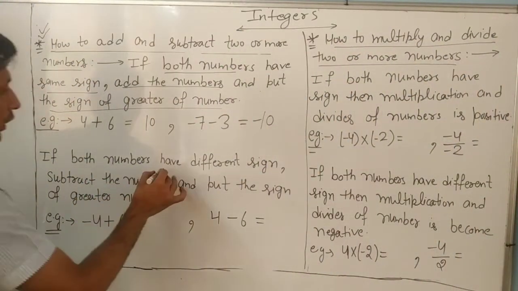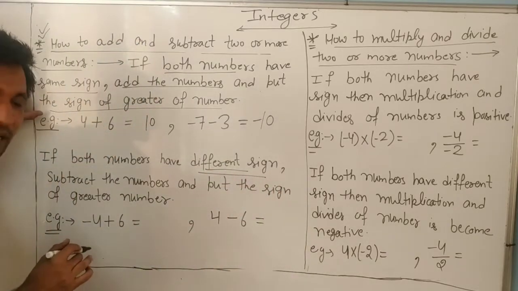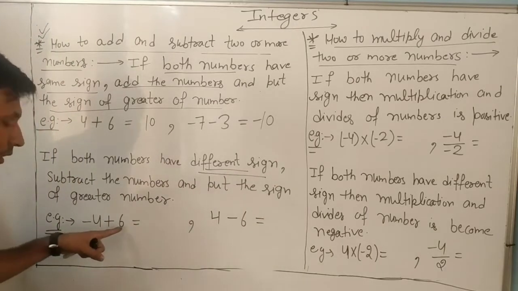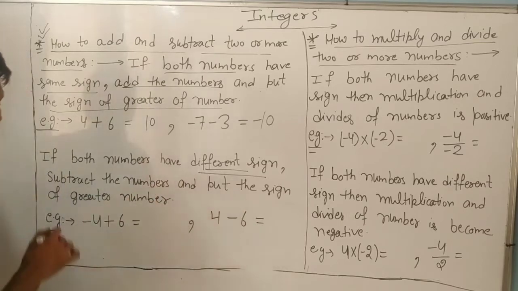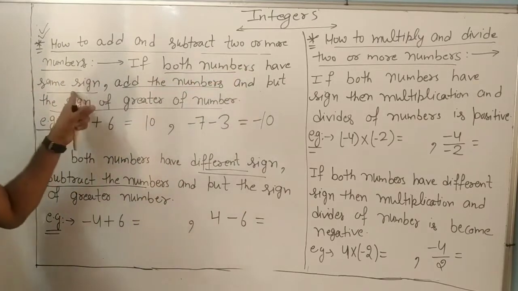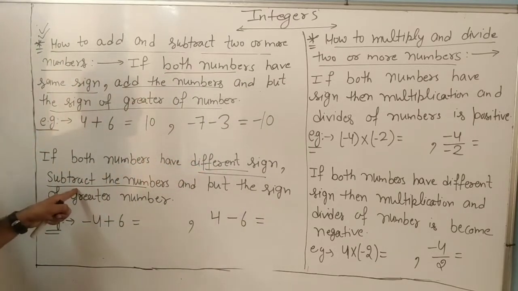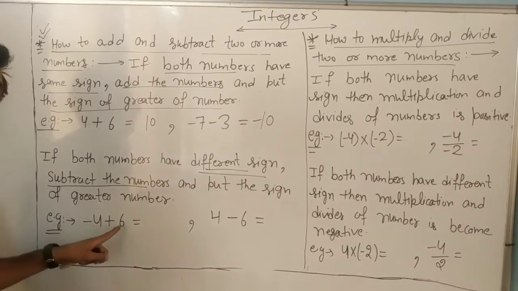Next, if both numbers have different signs. First we discussed same sign, now different sign. If same sign, we add; if different sign, we subtract. So minus 4 plus 6, negative, positive.